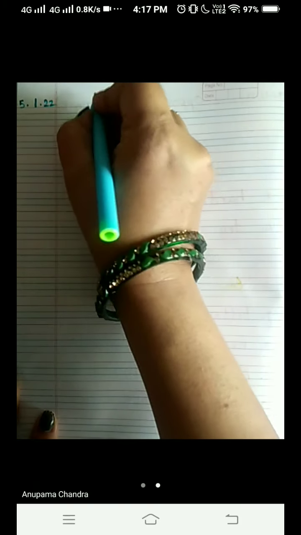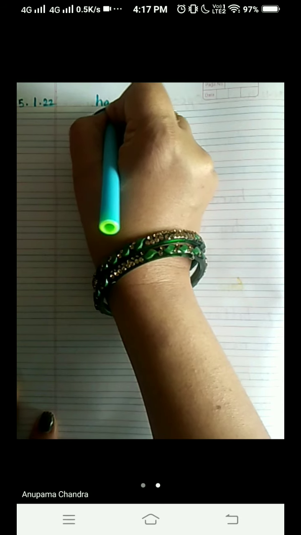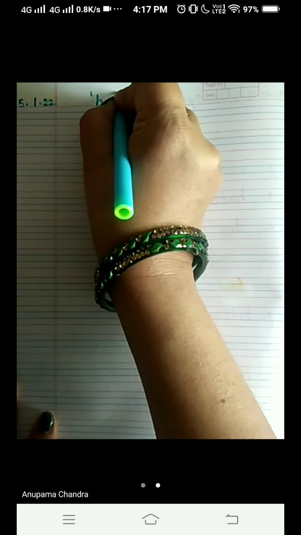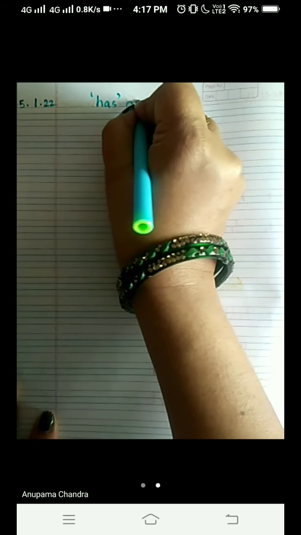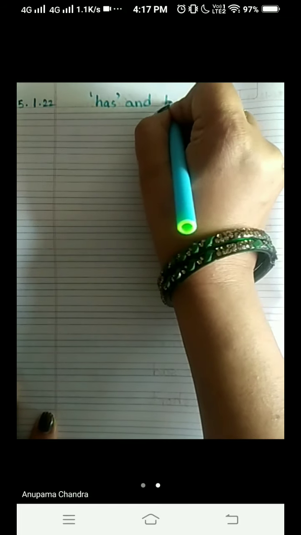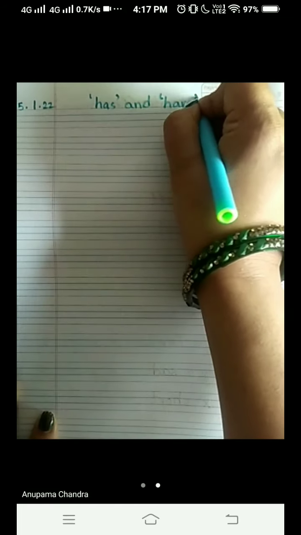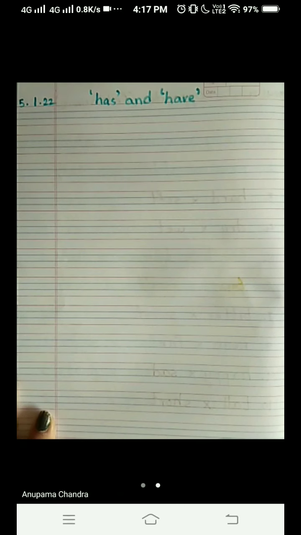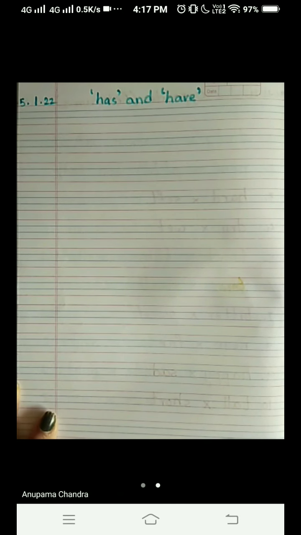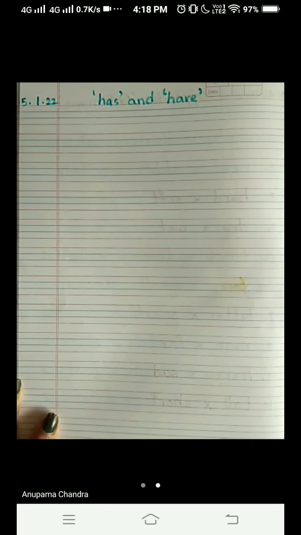On the top you can write 'has' in inverted commas and 'have' again in inverted commas. Okay, so what are we going to learn? We are going to learn the use of has and have. Leave the very first line, start from the second line.